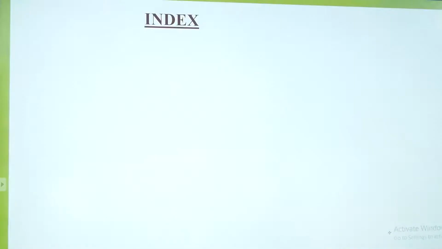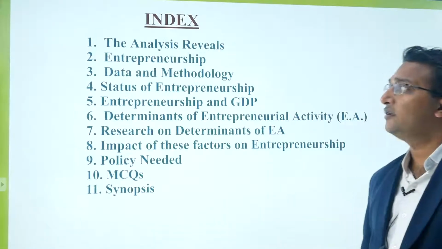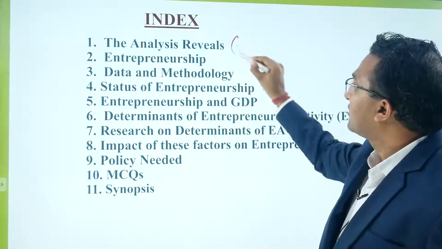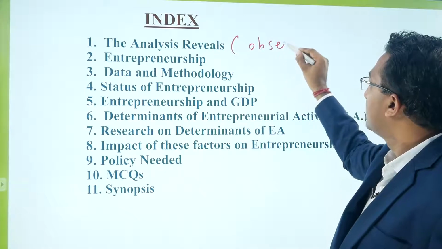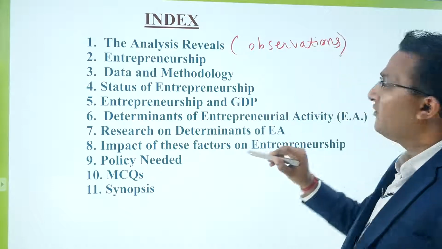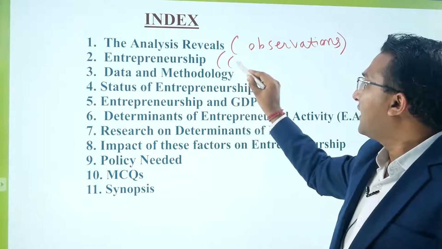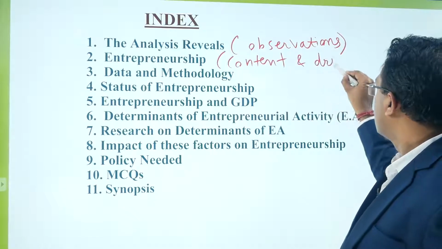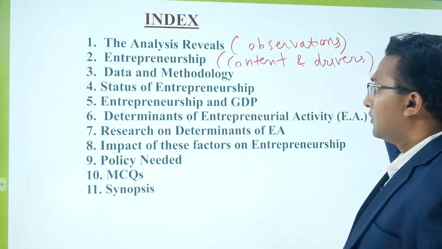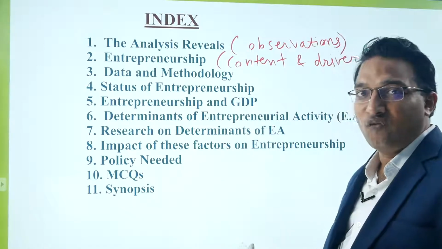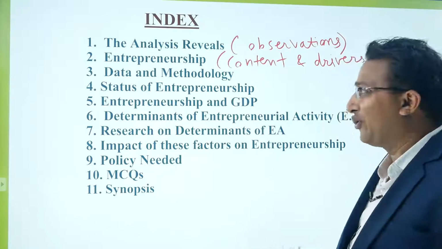To start with, let us see the index, the coverage of this session. First we will see some important facts and observations. Then we will see the content and drivers of entrepreneurship. What are the different data sources based upon which we are analyzing this entrepreneurship?